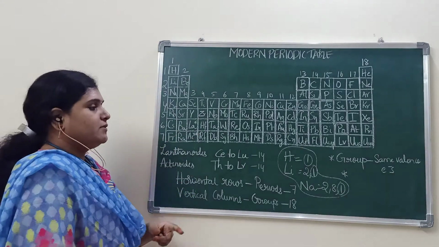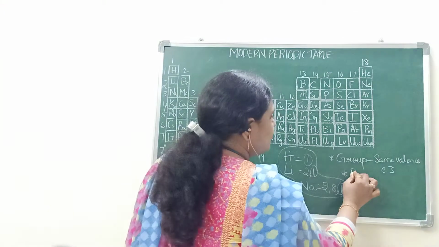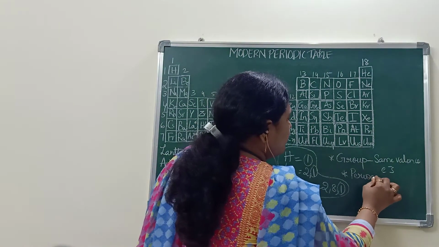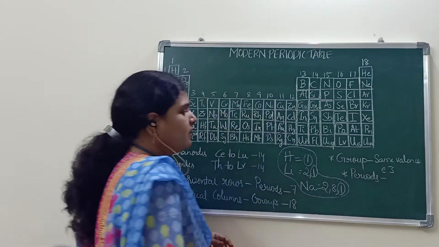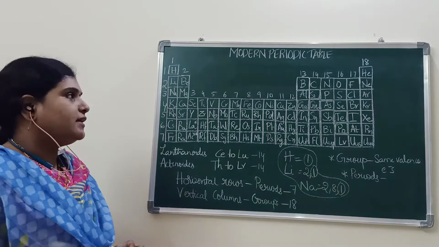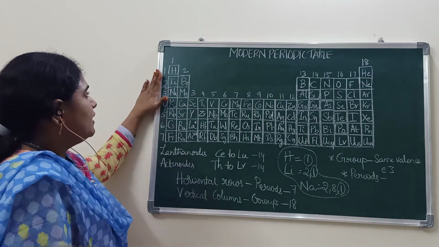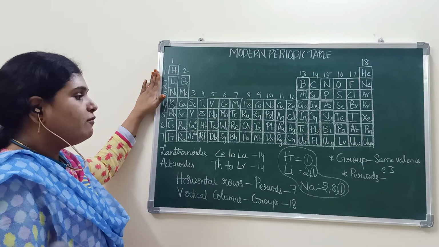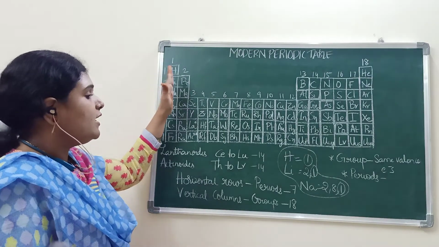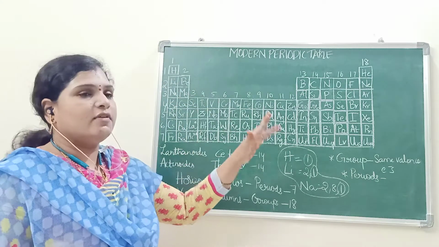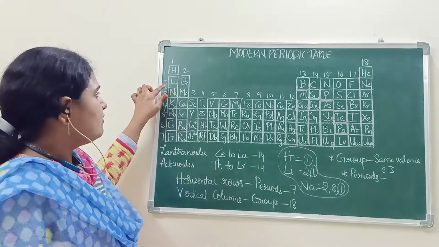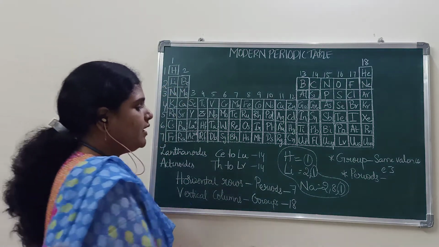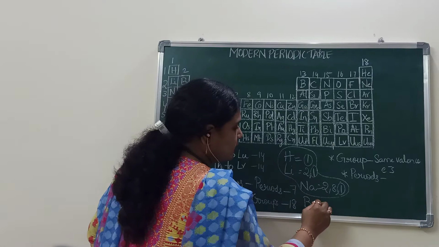Coming to periods. What is the trend? Here, the number of valence electrons will increase one by one. See here, lithium we have taken. If you write the beryllium electronic configuration.